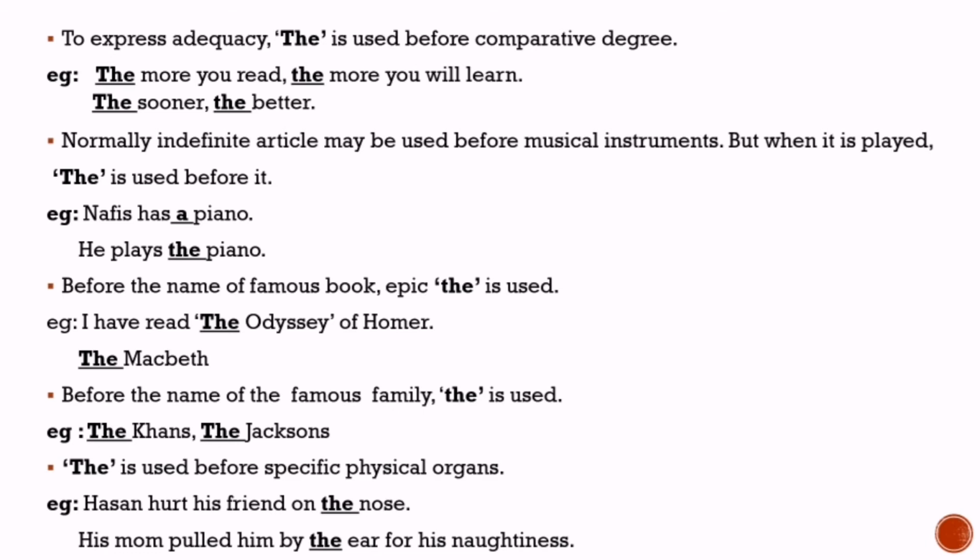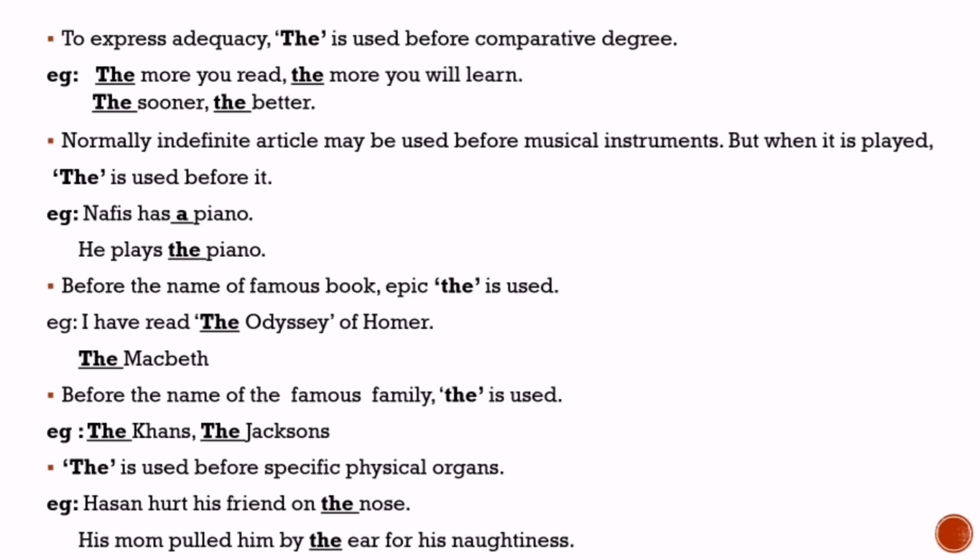Another rule of the definite article, to express adequacy, the is used before the comparative degree. As an example, the more you read, the more you learn, or the more you will learn. Next example, the sooner, the better. So in both of these examples, to express adequacy, the is used before more and before sooner or better.